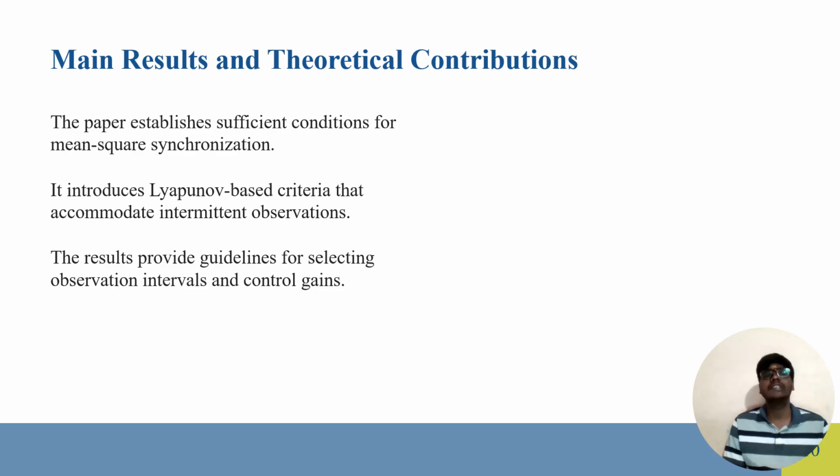Here we can see the paper establishes a sufficient condition for mean square synchronization, and it introduces Lyapunov based criteria, where the Lyapunov function can be used to accommodate intermittent observations. These results provide guidelines for selecting the observation intervals and control gains.